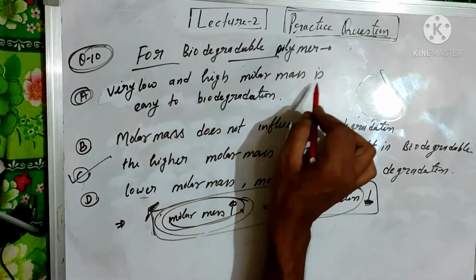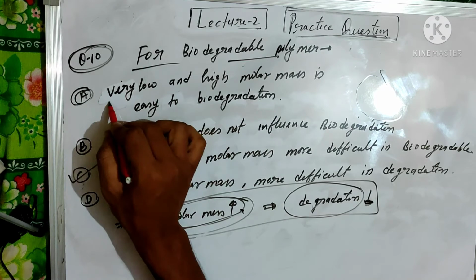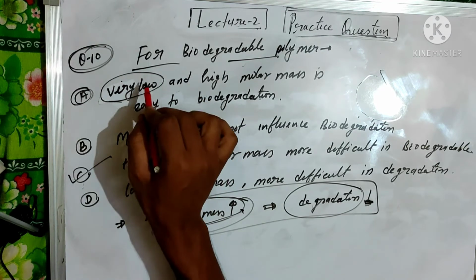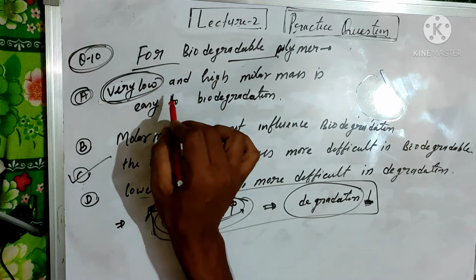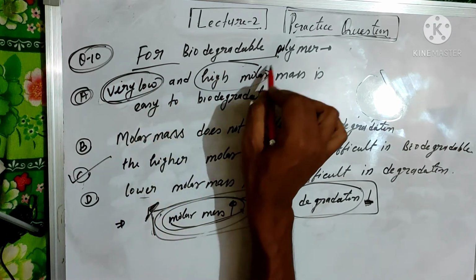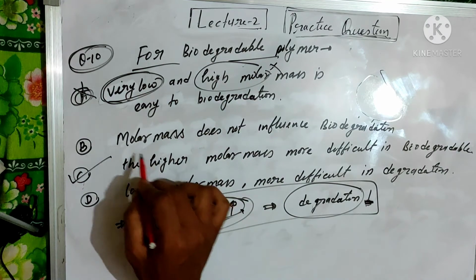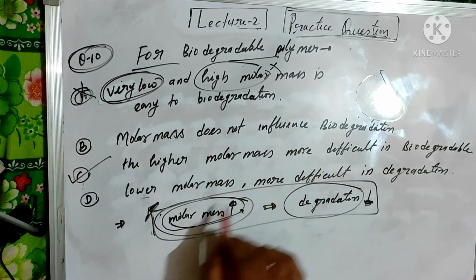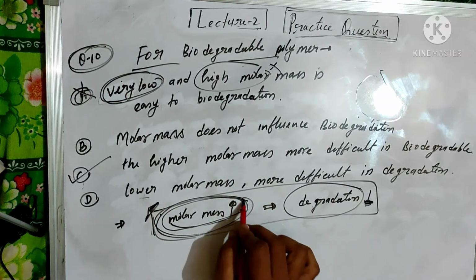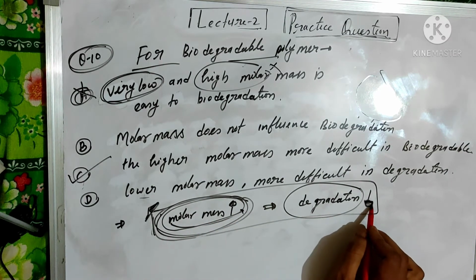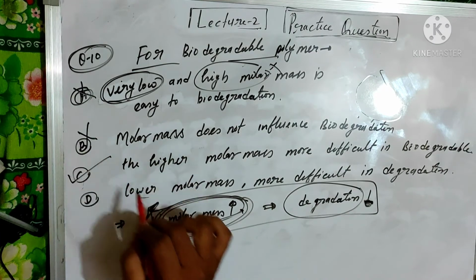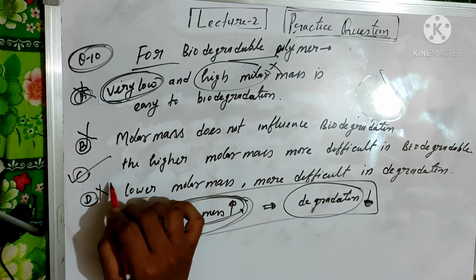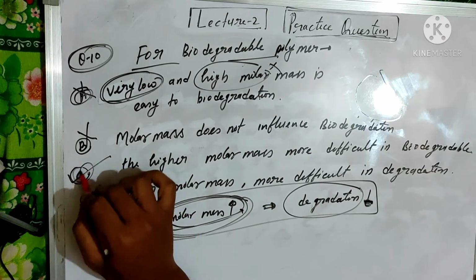Very low molar mass is easy to degrade, but high is not. So option A is cancelled out. Molar mass does not influence the biodegradation. You can see that increasing the molar mass of the polymer reduces degradation behavior, so this option is also incorrect. And lower molar mass being more difficult to degrade is also incorrect, so option C is correct.